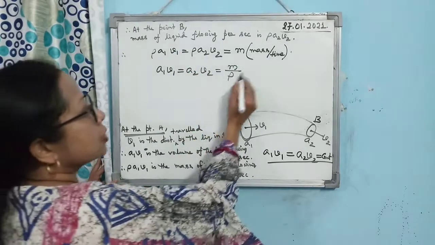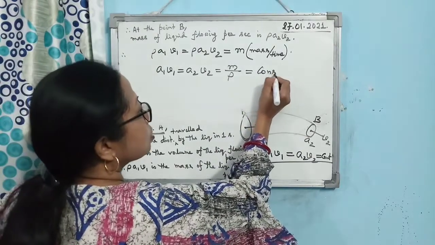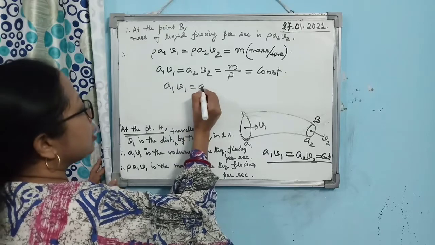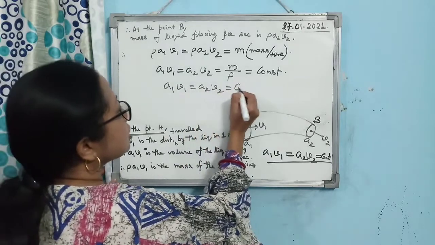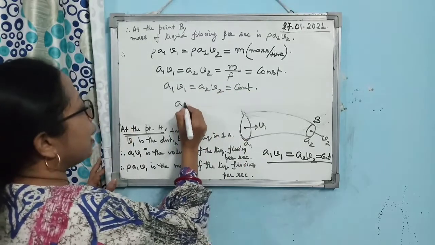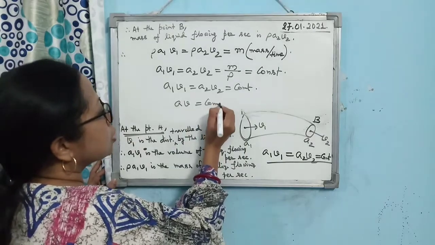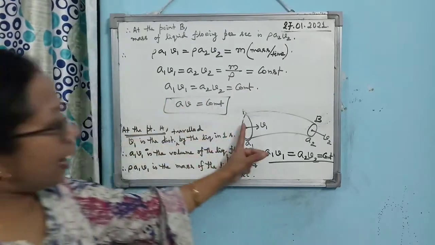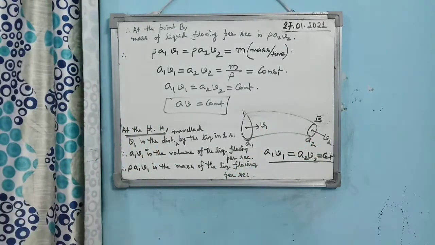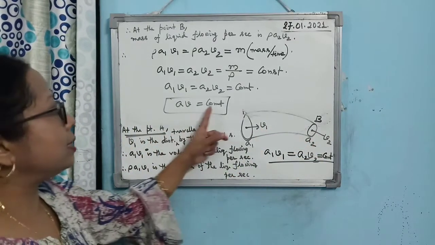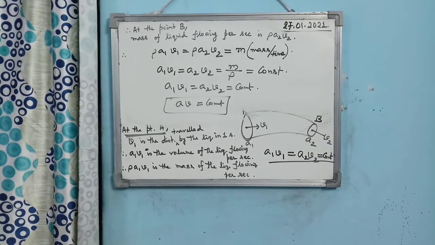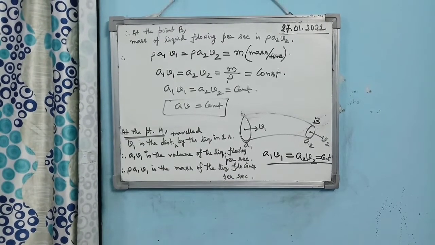Now, M is constant and rho is constant. So you can conclude that A1 V1 equals A2 V2 is constant. It means the product of cross-sectional area and velocity at every point of the tube is constant. That is nothing but the principle of continuity, or equation of continuity.